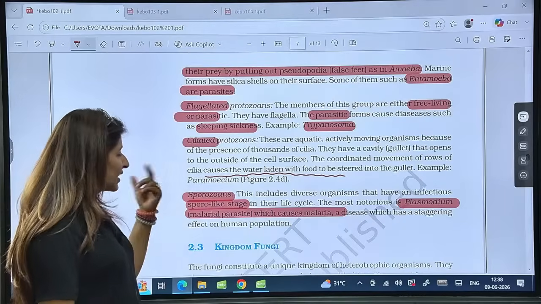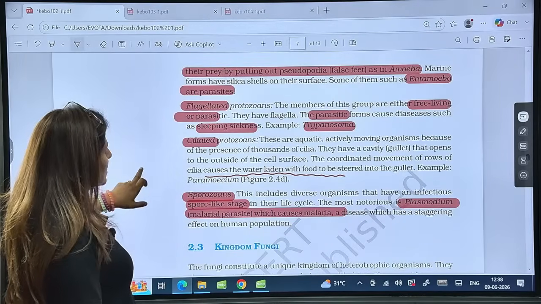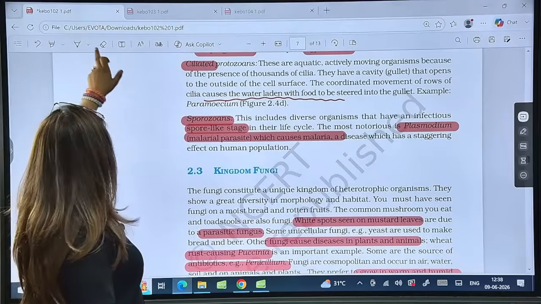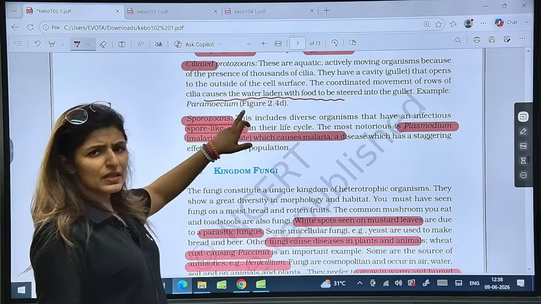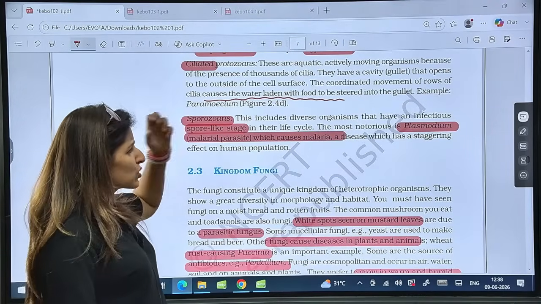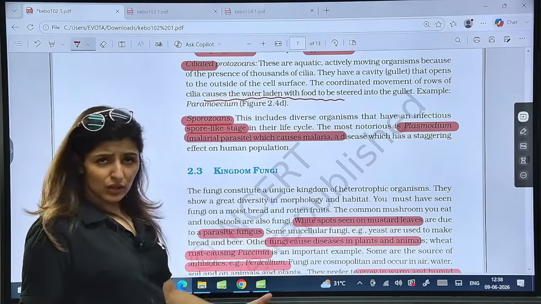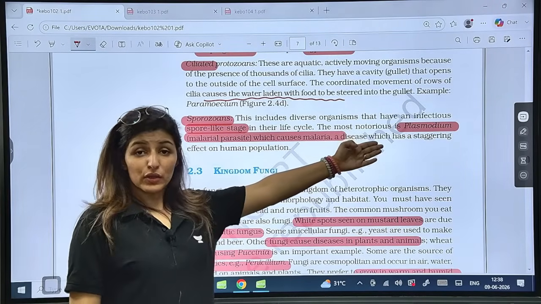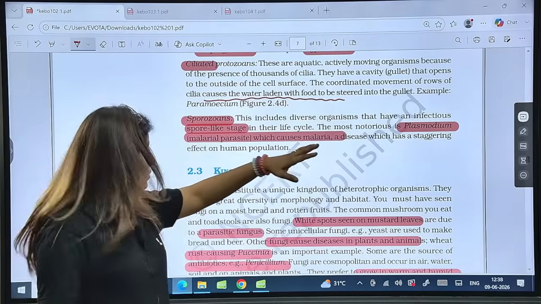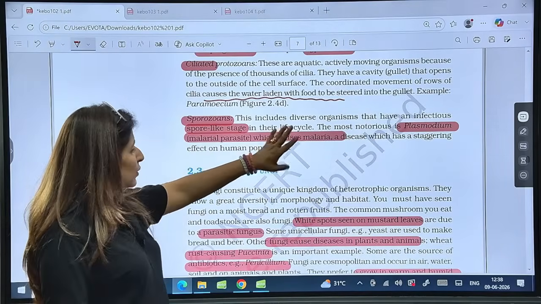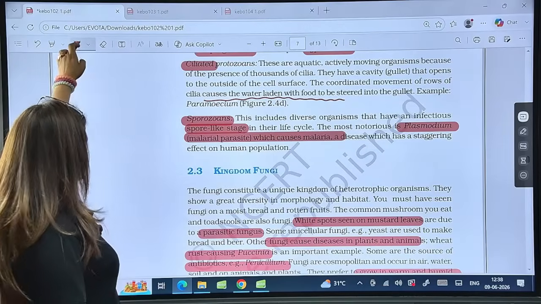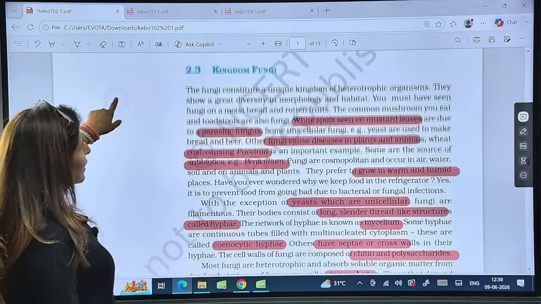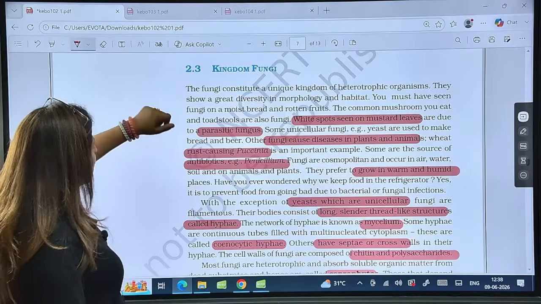And then we have the fourth type of protozoan, which does not have any specific locomotory structure, guys, and that is the sporozoan. Now see, sporozoan is a spore-like stage and the most notorious form. Why do we call it a sporozoan? There is a spore-like stage in its life cycle. For example, in Plasmodium, we know there is a sporozoite stage, right? Which is a malarial parasite and causes malaria. Are we clear till here? And next, coming on to the kingdom Fungi. Let's read more about kingdom Fungi.